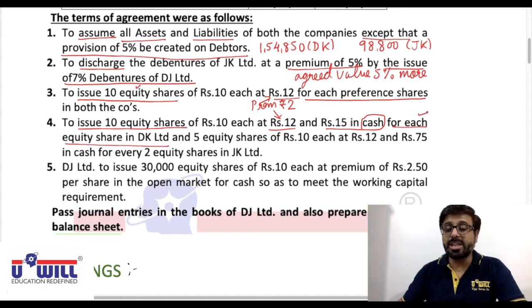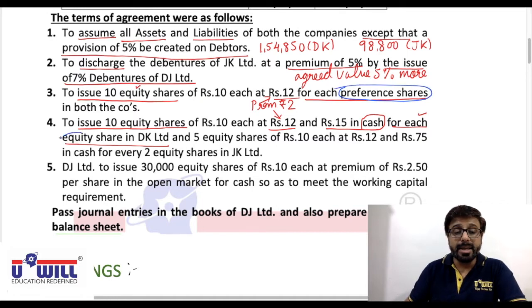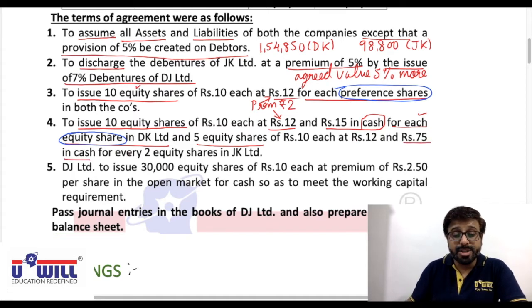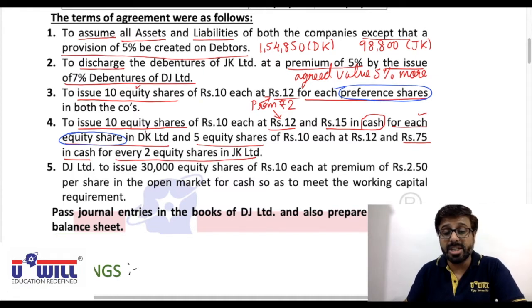This was to be paid against the preference shares, and now this is to be paid against the equity shares, okay. And same way, 5 equity shares of 10 each at rupees 12 and rupees 75 in cash for every 2 shares in JK Limited. Okay, this is for DK Limited, this is for JK Limited.